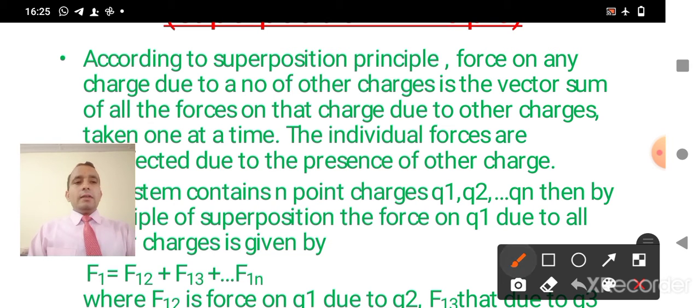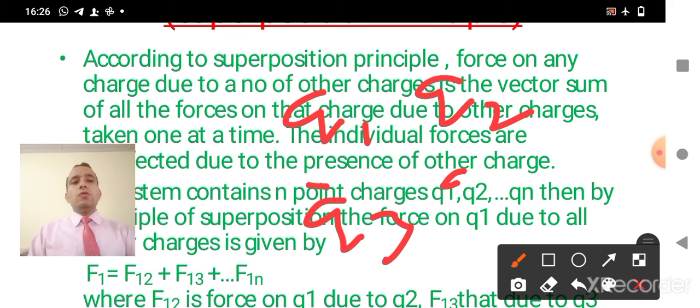Here you can see we have the charges q1, q2, q3, q4 respectively, and we want to find the force on q1. So first we will calculate the force due to q2, then force due to q3, and then the force due to q4.